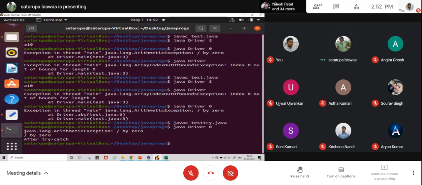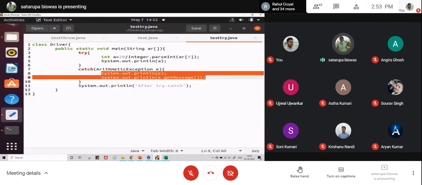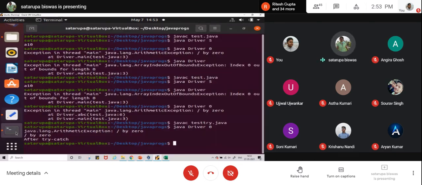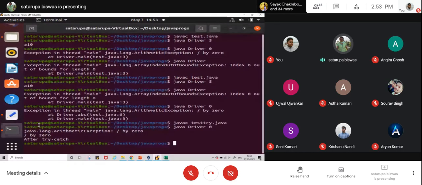So the first line is printed by System.out.println(e). The entire stack trace is going to print, which type of error and what is the message. Everything will be printed. The second line is printed only to show the message part. And these are the output of these two lines because the division by 0 has occurred. And finally, the last line, as it is a caught exception, after try catch, this line also will be printed. You can see that.